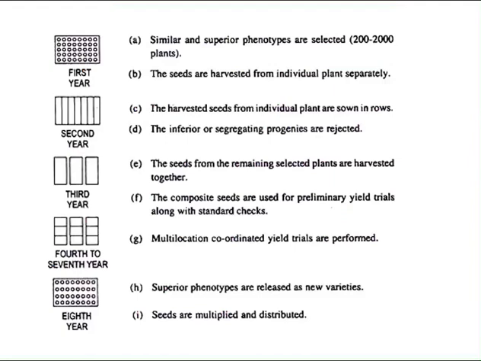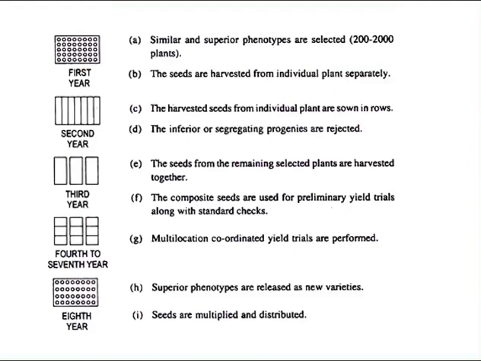I repeat, in the first year, similar and superior phenotypes are selected, around 200 to 2000 plants, and the seeds are harvested from the individual plants separately. In the second year, the harvested seeds from the individual plants are sown in rows, and the inferior or segregating progenies are rejected. In the third year, the seeds from the remaining selected plants are harvested together. The composite seeds are used in preliminary yield trials along with standard checks, as I told you, the local popular variety.